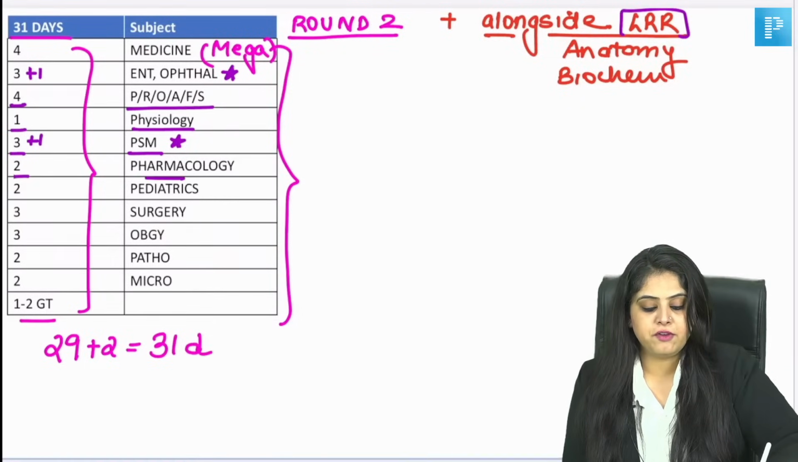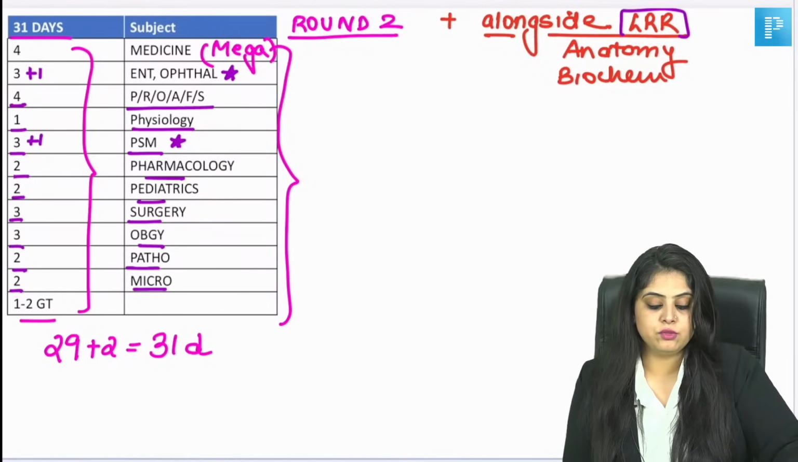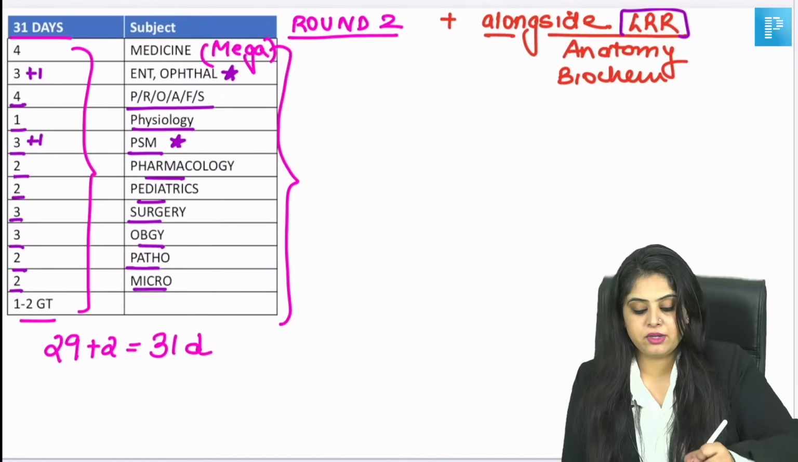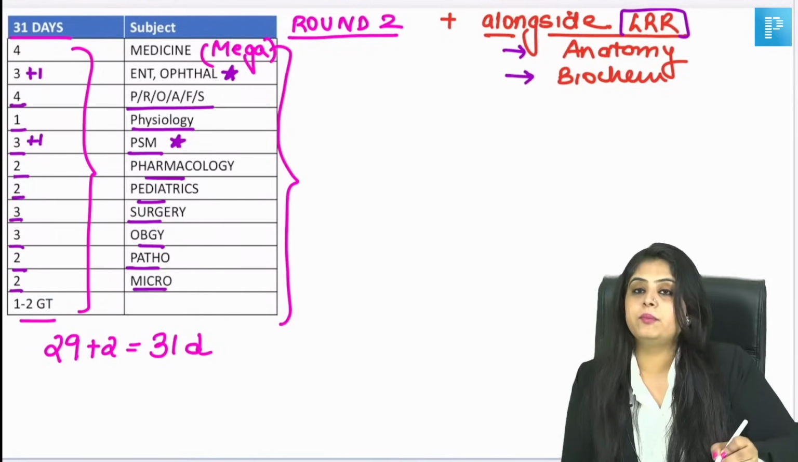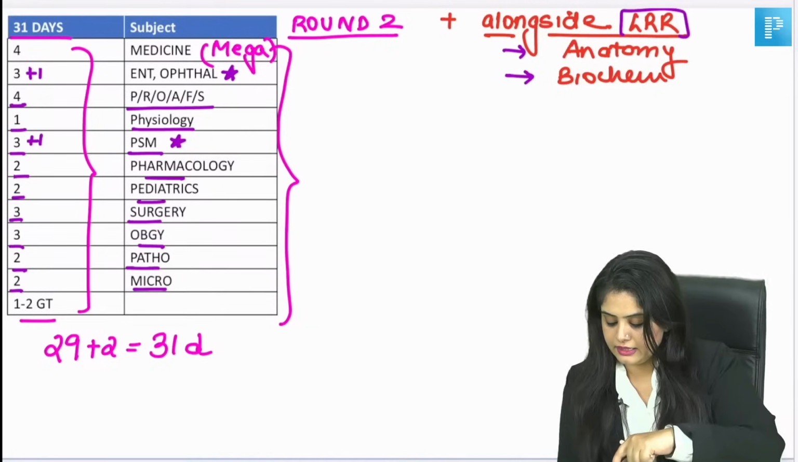Then you have 2 days for pharmac, 2 days for pedia, 3 for surgery, 3 for gynae, 2 each for path and micro, right? And for those who are asking where is our anatomy biochem, that I've told you, वो volatile topics हैं, जब उनके 2 sessions होंगे for LRR, so do that alongside LRR, right?